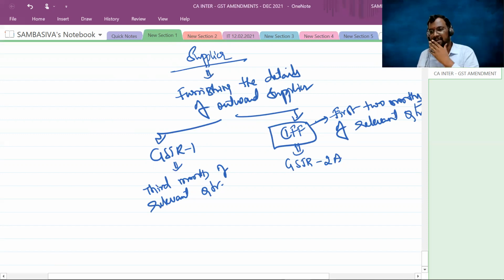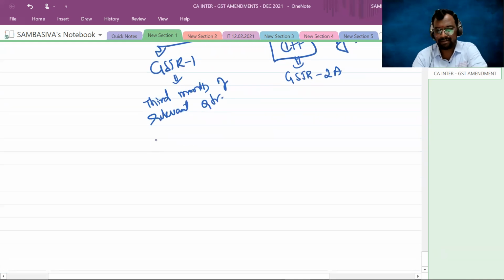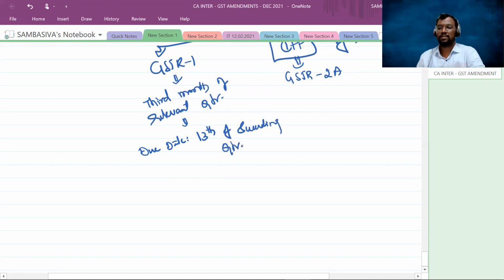But sir, if you look at the GSTR 1 due date, which we have already discussed, the due date for furnishing the GSTR 1 is the 13th of the succeeding quarter.